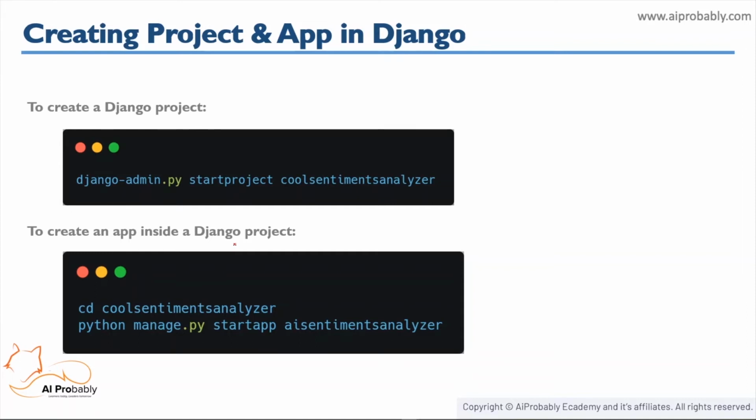After that, let's see how we can create a project and an app in Django. To create a project in Django, we can just write django-admin.py startproject and then comes your project name. The project name which I am giving here is Cool Sentiments Analyzer. Thereafter, to create an app inside the Django project, we have to navigate to the project root directory using the cd command. Here I'm doing cd Cool Sentiments Analyzer because that is the name of my Django project. After that, to create an app, we can just write python manage.py startapp and the name of your app. Here I'm giving the app name as AI Sentiments Analyzer.